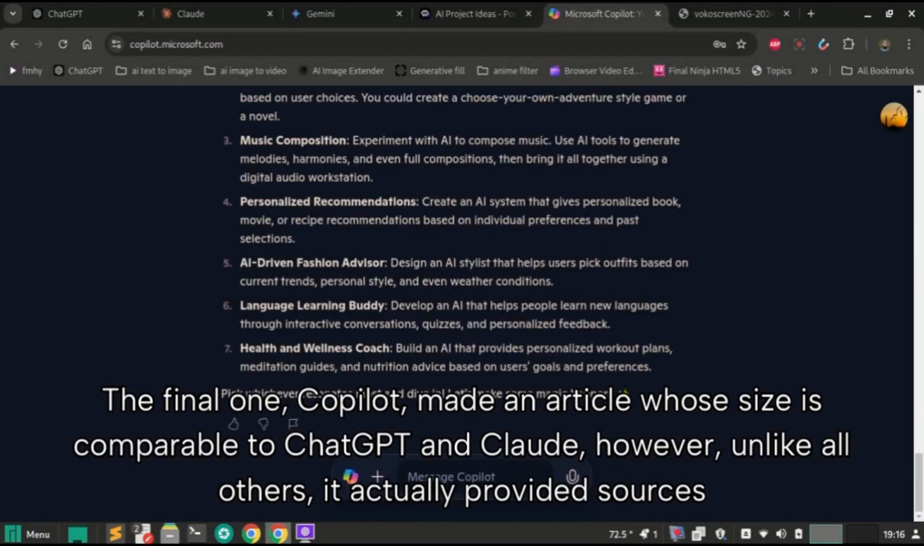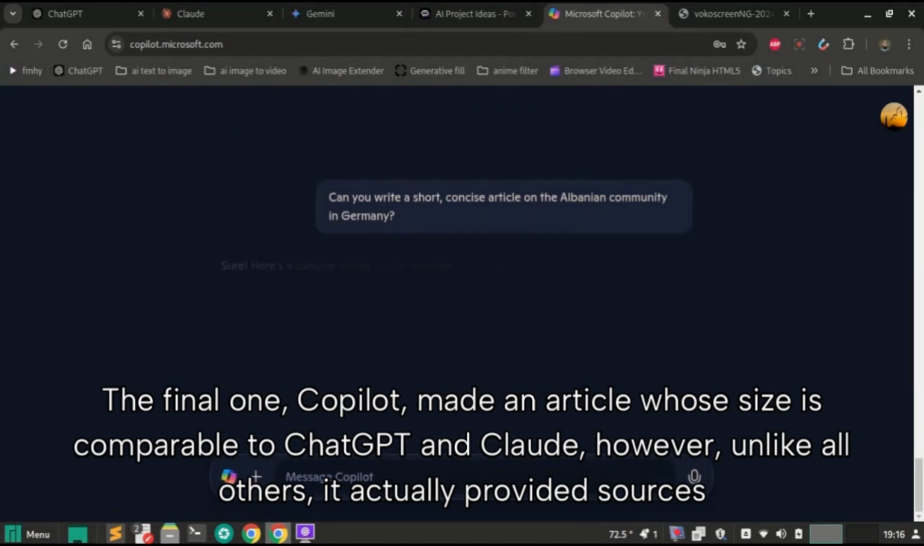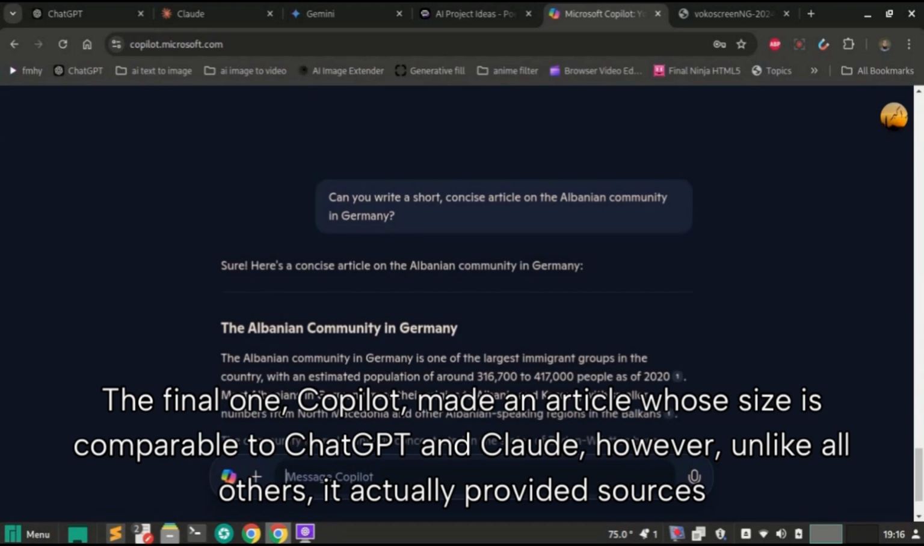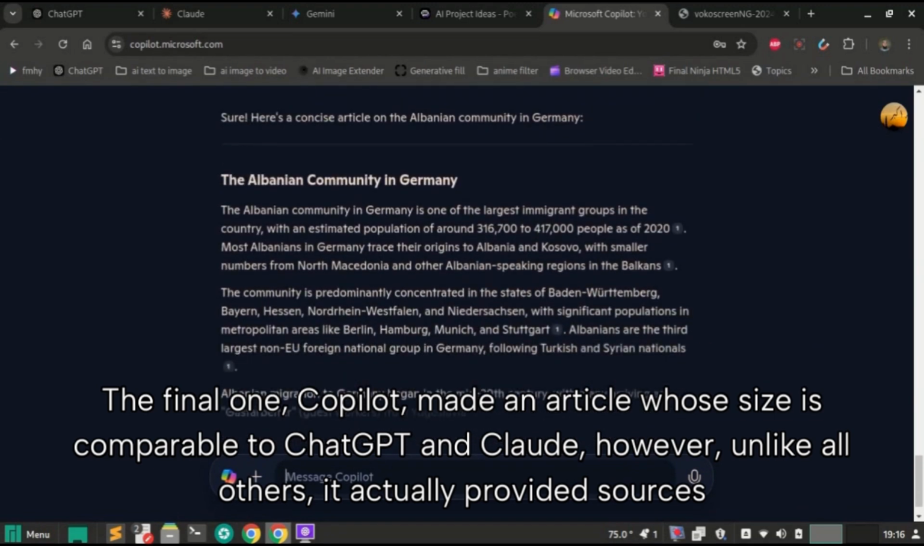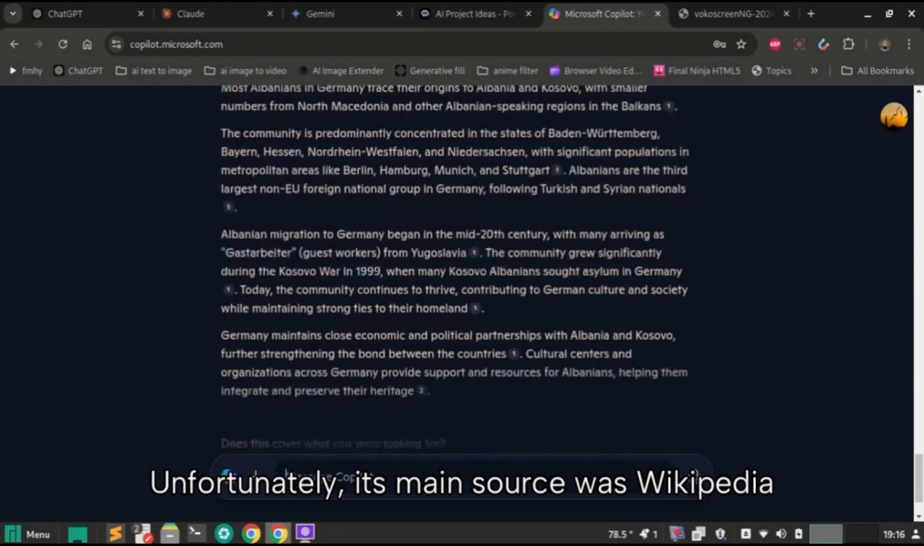The final one, Copilot, made the article whose size is comparable to ChatGPT and Claude. However, unlike all the others, it actually provided sources. Unfortunately, its main source was Wikipedia.